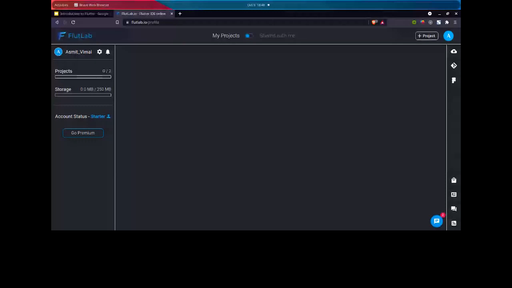Is anyone able to set up their project on this screen? Basically, this is FlutLab. It is a type of emulator or an IDE, so you don't have to do the installation setup right now.